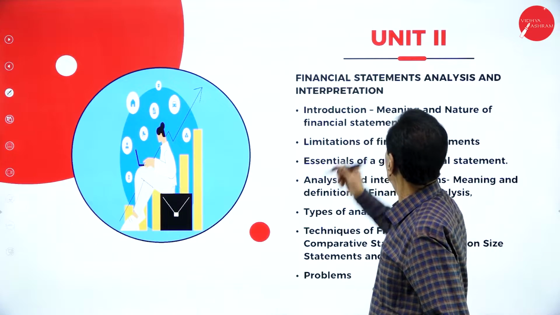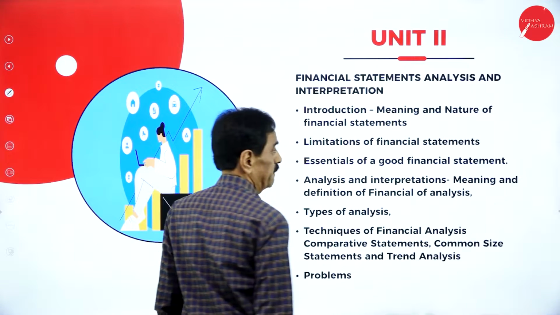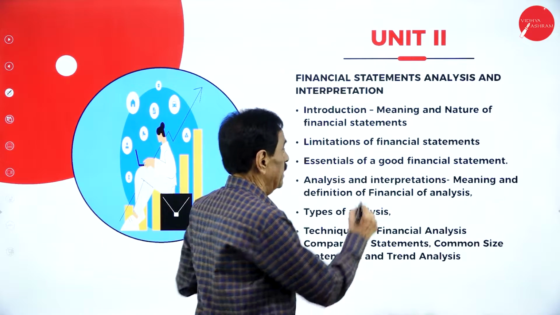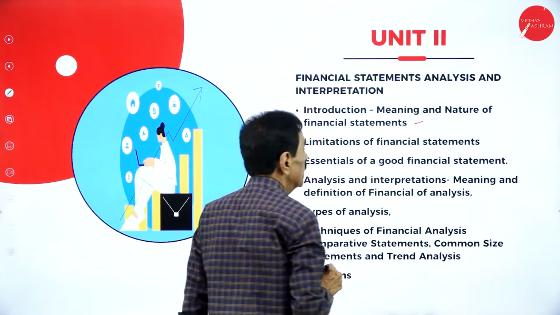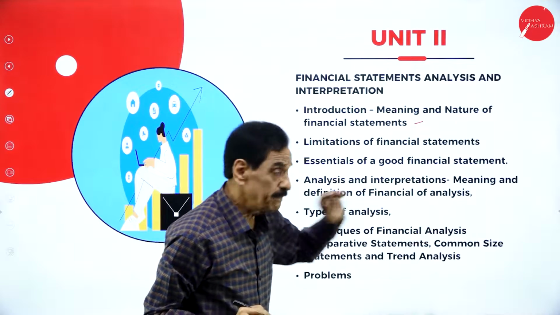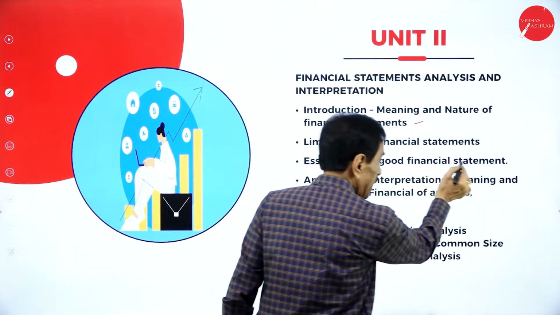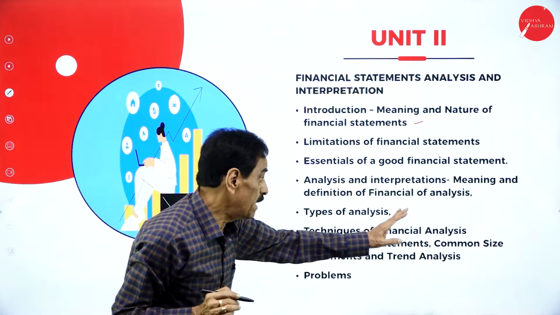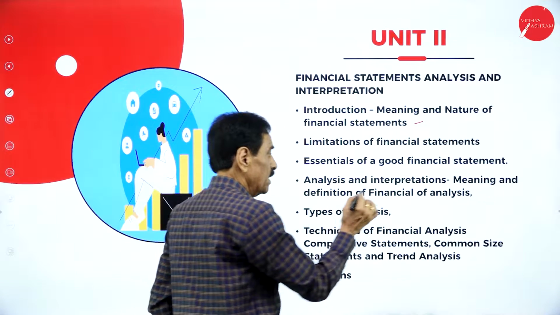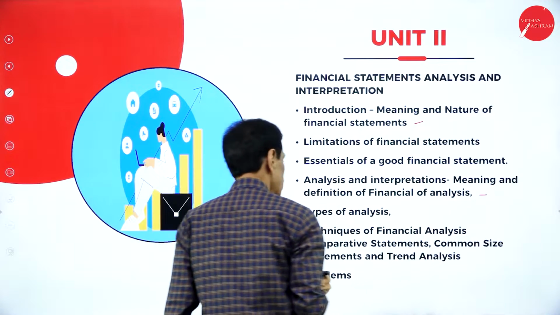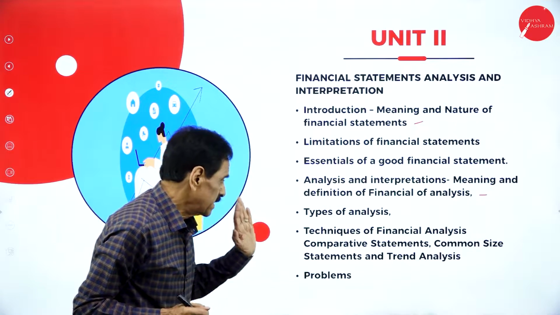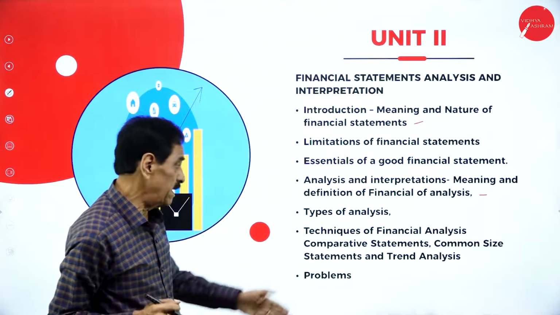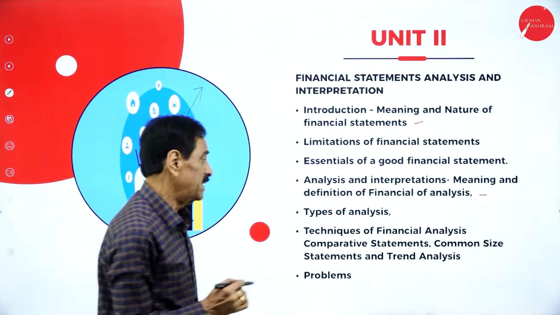We move on. Unit 2, financial statement analysis and interpretation: introduction, meaning and nature of financial statements, limitations of financial statements, essentials of a good financial statement, analysis and interpretation, meaning and definition of financial analysis, types of analysis, techniques of financial analysis, comparative statement, common size statement, and trend analysis.